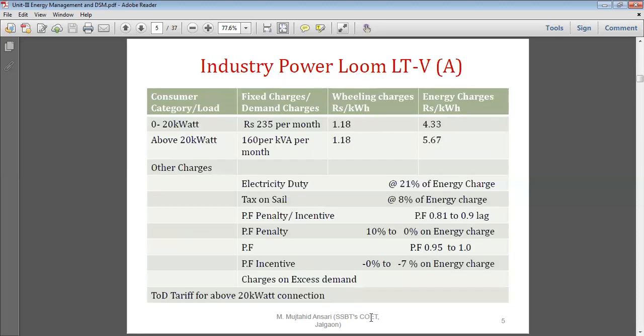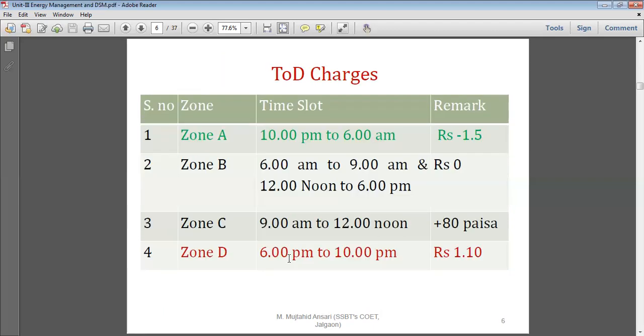So your basic rate is 5 rupees 67 paisa. It gets added 1 rupee 10 paisa. So it becomes 6 rupees 77 paise per unit as the energy charge. So it tells the consumer, or it insists the consumer, do not run their less priority load, which may be shifted to the night time. So you have to decrease the maximum demand during 6 p.m.